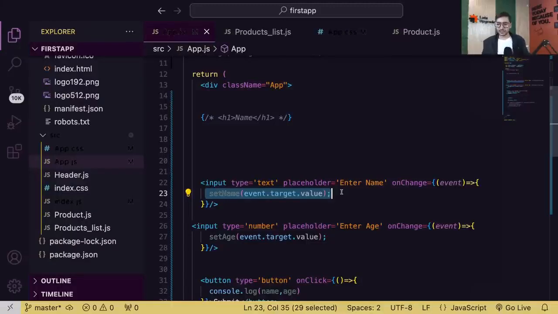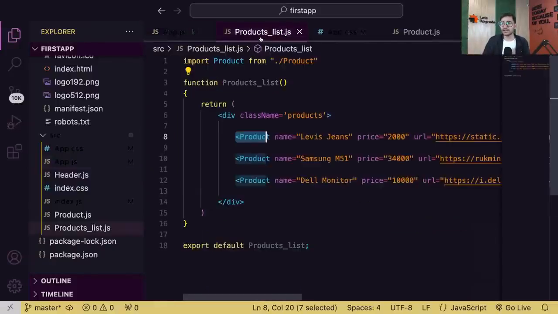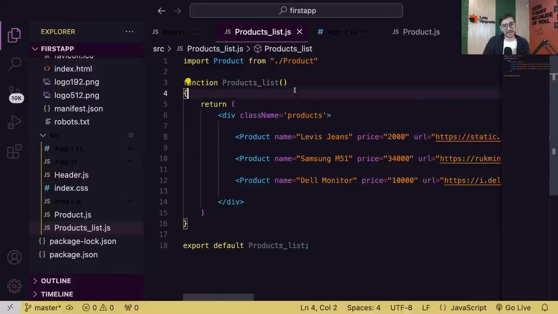Yes, Jyoti Prasad, it's possible to pass a state variable to another component. Using props, you can pass it. Just like in here, you are passing Levi's jeans as a prop value, you can create a state variable and pass that variable in the place of Levi's jeans. So you can pass a state variable. It's completely fine.